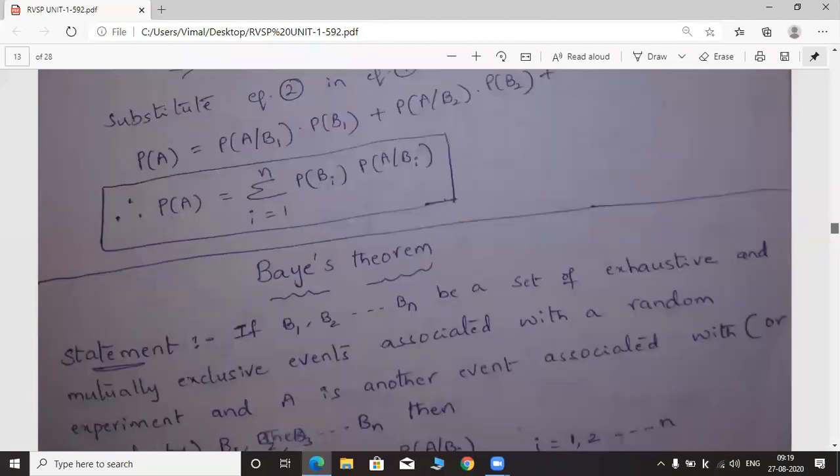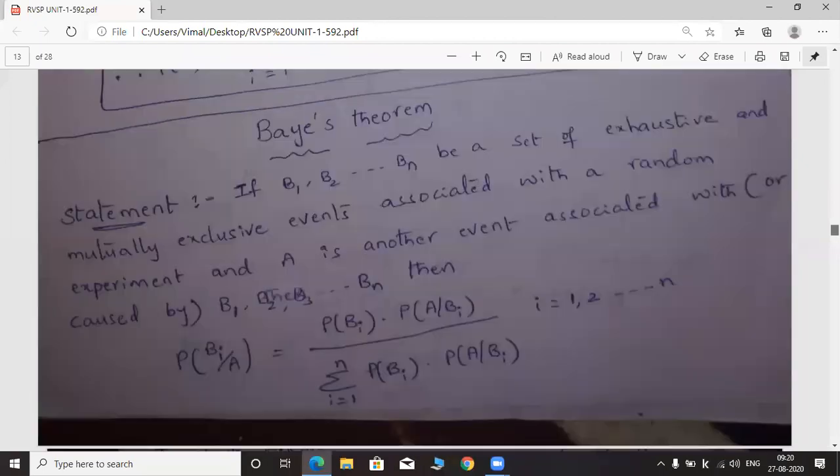Next one, Bayes theorem. Here, the statement of Bayes theorem is given.